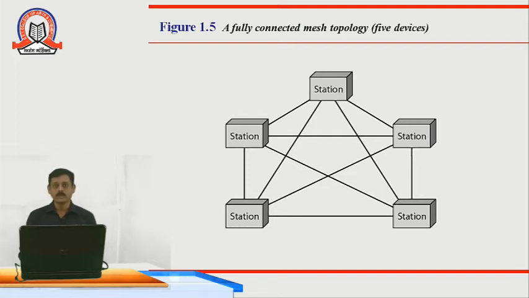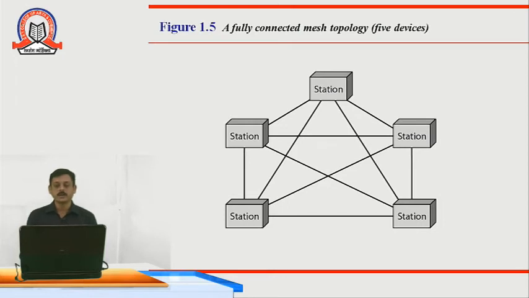So this will count as an advantage of the mesh topology, but there is a disadvantage also. The disadvantage is, as you can see, we need more cable wires or communication medium as compared to the rest.